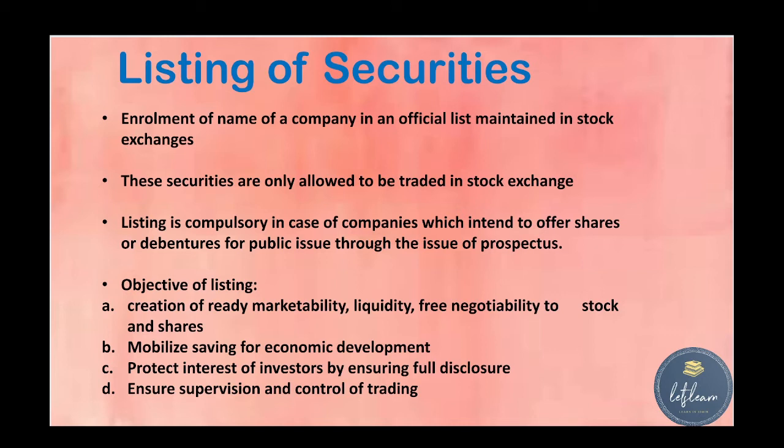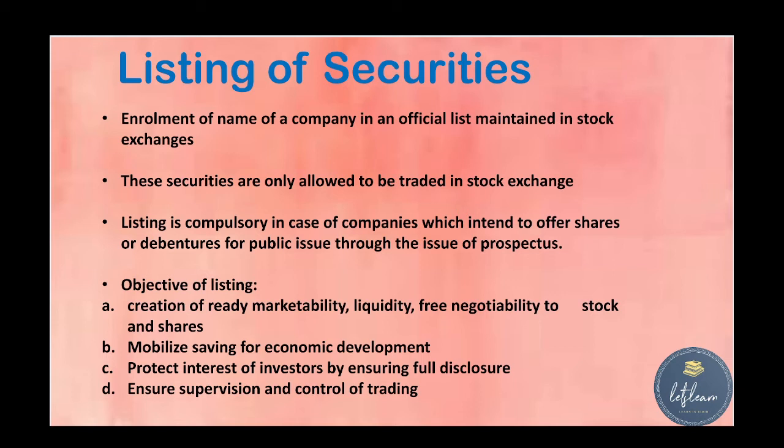of this company. Okay, and the fourth objective of listing is to ensure supervision and control of trading. That is, there does not occur any illegal trading in the stock exchange. So the SEBI or the stock exchange can control it. So listing is a very important thing for security.